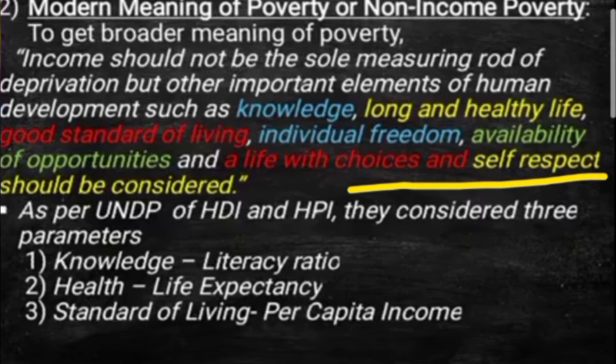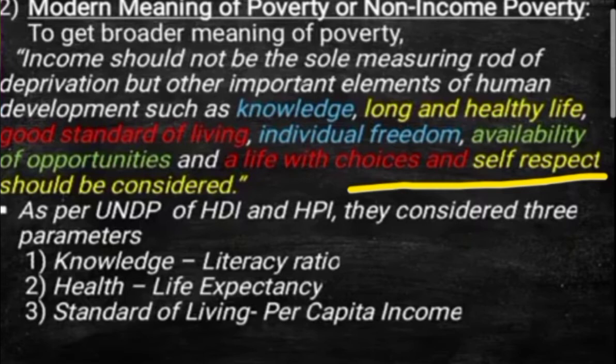In the traditional concept, it talks only about income and consumption, but here it talks about knowledge, education, talent, self-respect, freedom, and standard of living. So not only is income calculated or consumption considered, but all these things should be considered, including the three parameters as per the UNDP: knowledge, health, and standard of living.